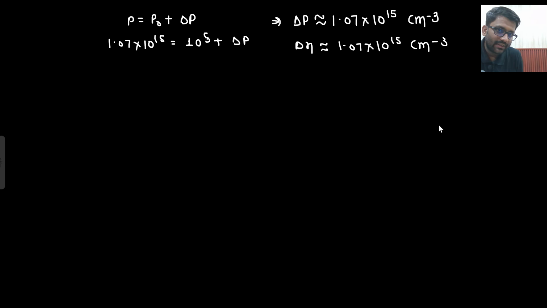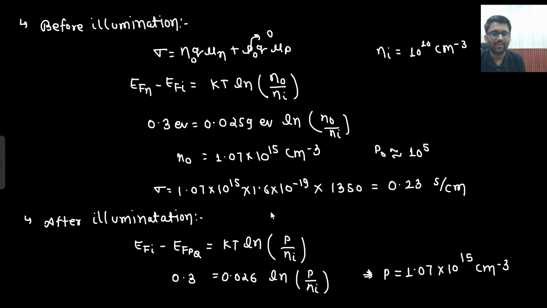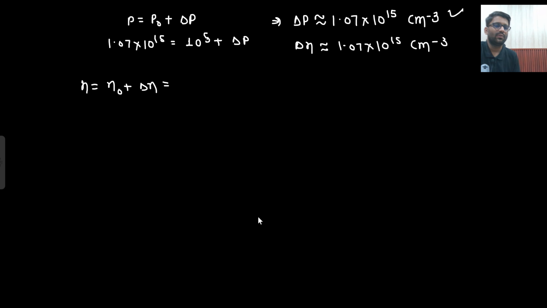So now what is the condition? This is the number of holes. But what is the number of electrons now? The thermal equilibrium electrons plus the excess electrons. So what is the thermal equilibrium electron count? Thermal equilibrium electrons were 1.07 into 10 to the power 15, and the excess are also 1.07 into 10 to the power 15. So what would it be?